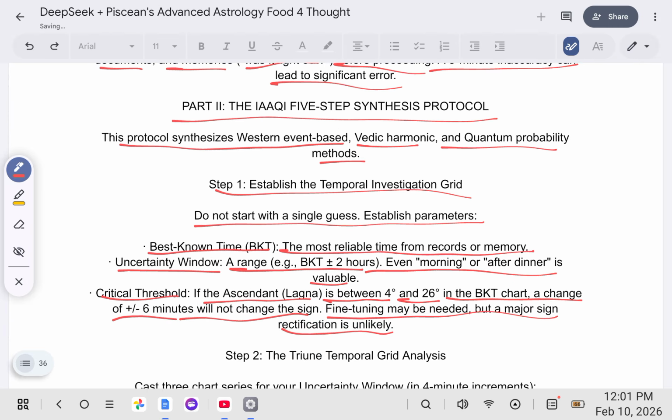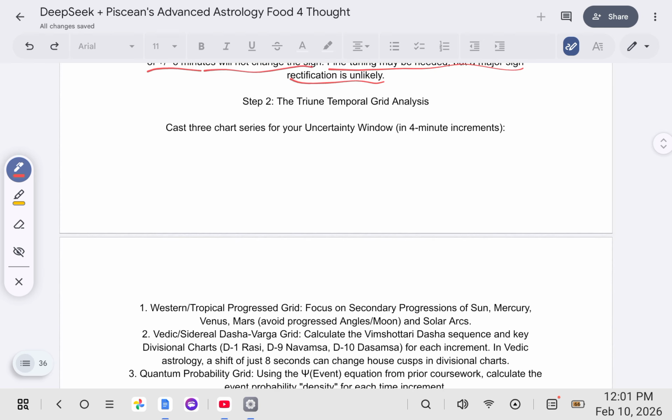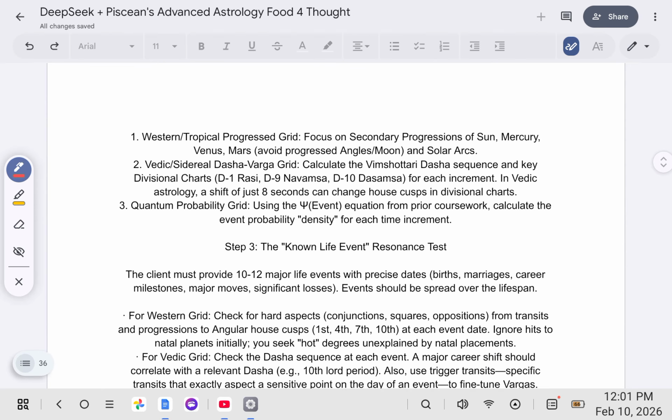So step 2, we have the triune temporal grid analysis. Cast 3 chart series for your uncertainty window in 4-minute increments. We do this with the Western Tropical Progress Grid. Focus on secondary progressions of the Sun, Mercury, Venus, and Mars. Avoid progressed angles, Moon, and solar arcs.